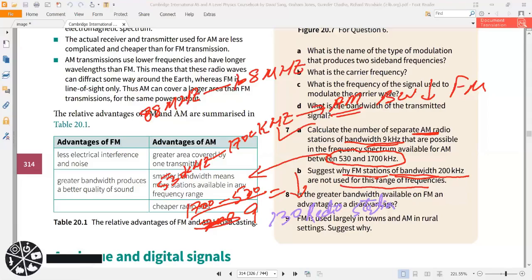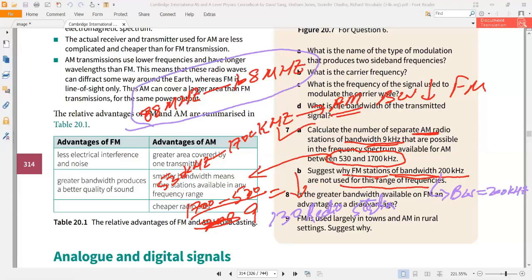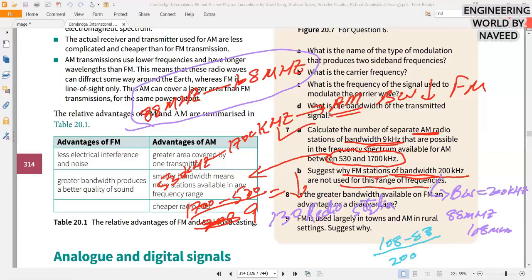So now let's take the FM, and let's take the bandwidth that is 200 kilohertz, and band of frequency, let's say we take this 88 megahertz to 108 megahertz. So let's find the number of radio stations. The number of radio stations will be 108 minus 88 divided by 200. Is there any mistake there? So the answer is 0.1. Is there any mistake?